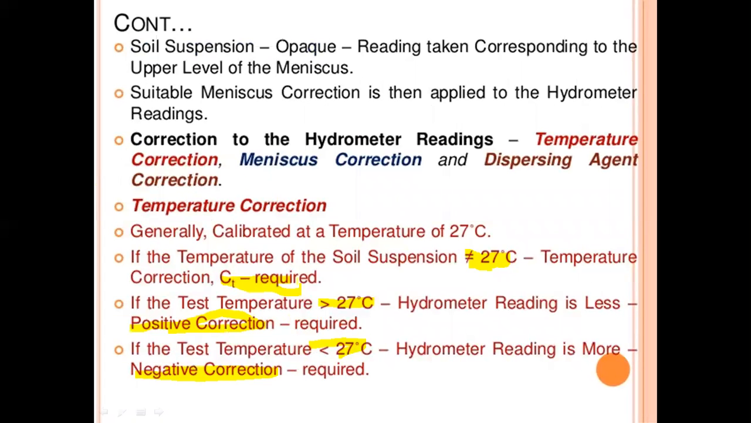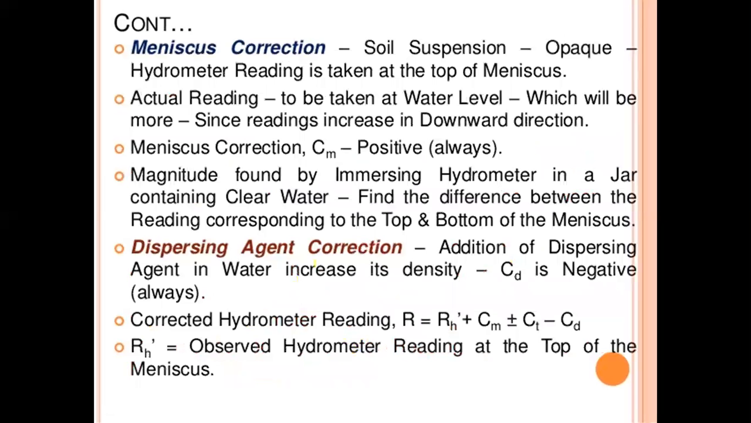So the meniscus correction is always positive. In temperature correction, the temperature is constant at 27 degrees, and above or below 27 degrees a positive or negative correction comes. So here the meniscus correction is always positive. Next one, the third, is the dispersing agent correction. Addition of dispersing agent to water increases its density, so CD is always negative. Corrected hydrometer reading R equals RH plus CM plus or minus CT minus CD.